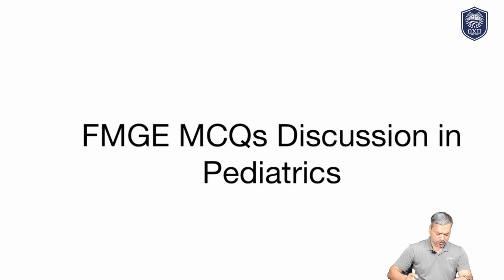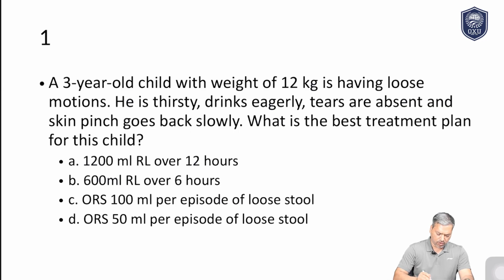Okay, so I'll start with question number 1. A 3-year-old child whose weight is 12 kg is having loose motion. So he is thirsty, drinks eagerly, tears are absent, and skin pinch goes back slowly. So what is the best treatment plan for this child? Whenever this type of MCQ is asked, we need to evaluate what the diagnosis is first. So what is the diagnosis here?